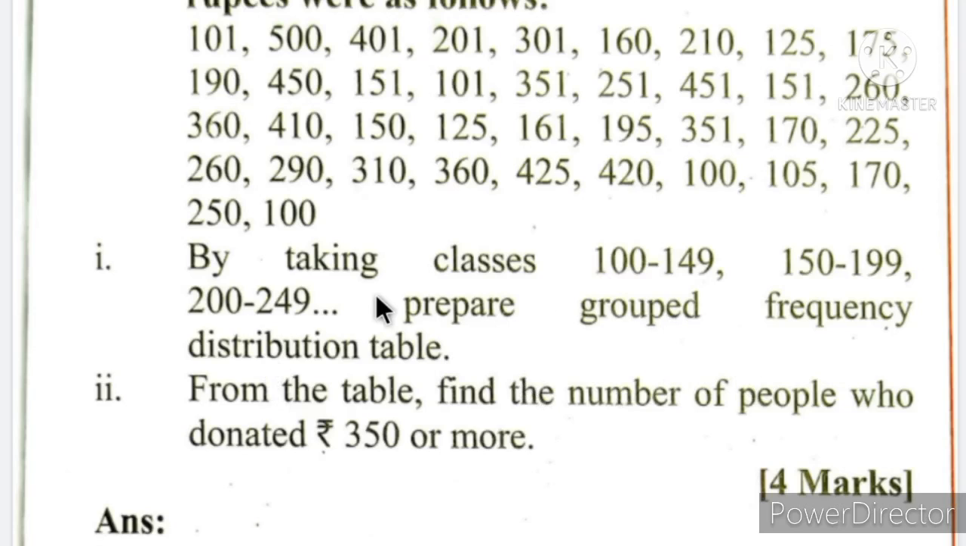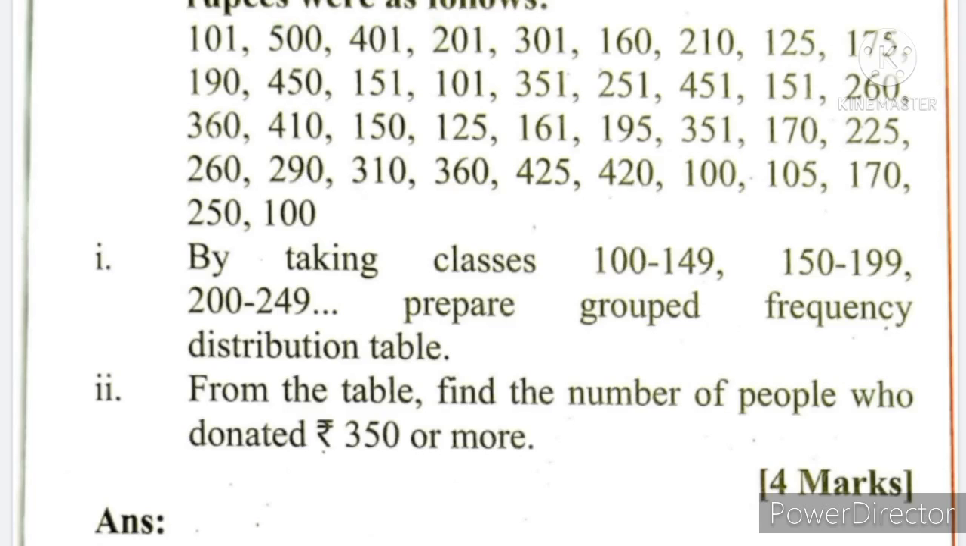So you can see according to the classes, it is 100 to 149, then 150 to 199. Here the upper limit of the first group is not repeated in the second group as the lower limit. Here 150 is not there. It is not like 100 to 150, then 150 to 200. It does not contain any component of the other group. It means the question itself indicates that we have to do the inclusive method of the grouped frequency distribution table.